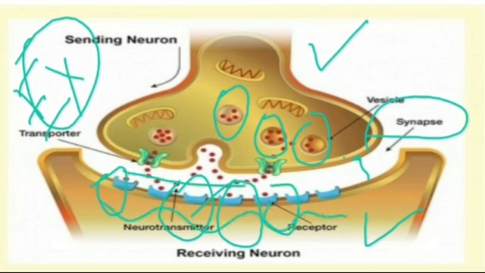After releasing this signaler molecule, it will act on the target cell. It will bind with the target receptor. After binding to the target receptor, it will form a ligand-receptor complex. After forming this complex, it will activate the further transmission. So here is the best example of paracrine signaling, as you can see.